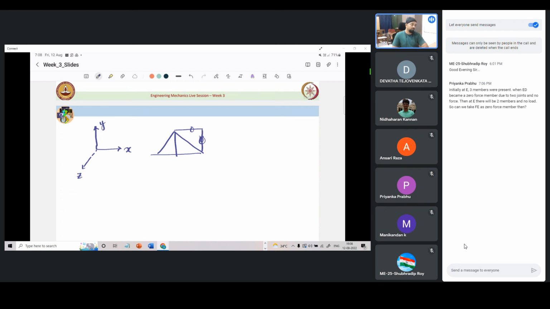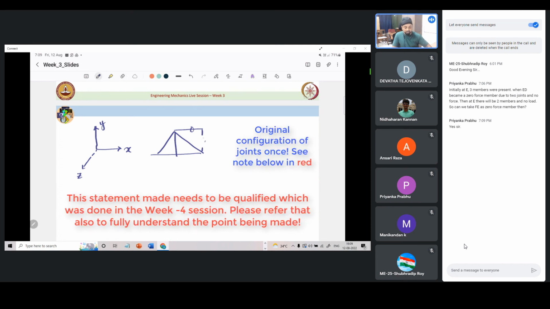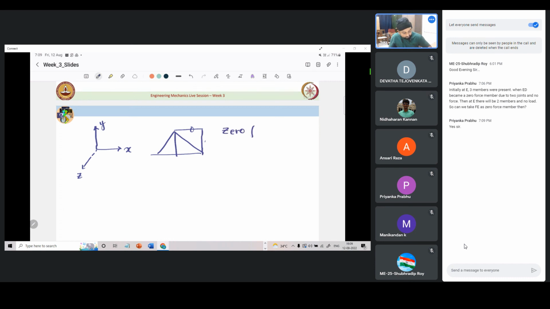It's a very valid doubt that people get, that by induction they keep on applying this, and ultimately they reach a position where there are only two members left and all member forces come out to be zero. So zero force conditions are to be applied only on the original configuration.